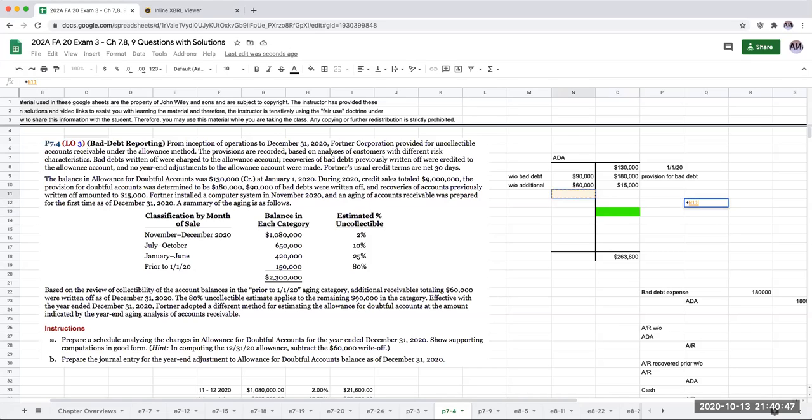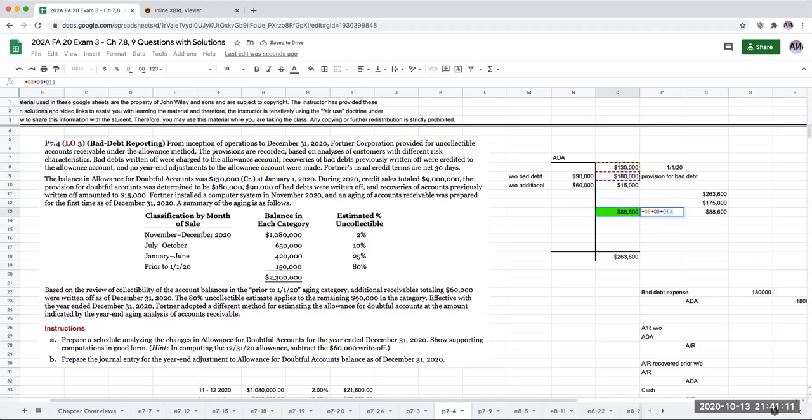So I've got 130 plus 180 plus 15 minus 90 minus 60, which is 175,000. When I take my existing balance of 263,600, what do I need to do to get there? This is going to be my entry here for bad debt expense. I always want to check my work.